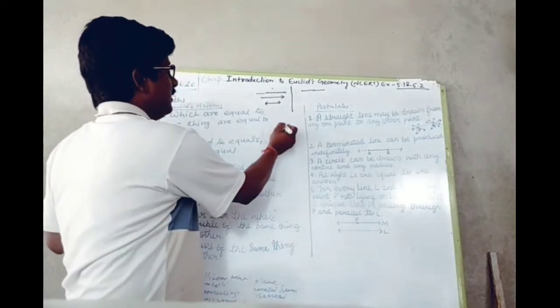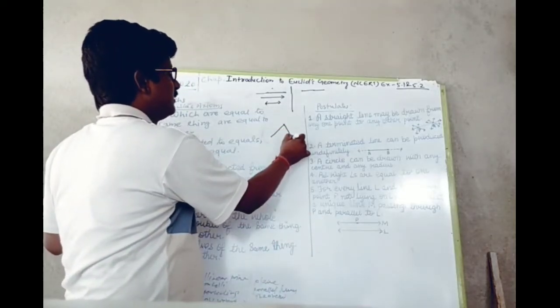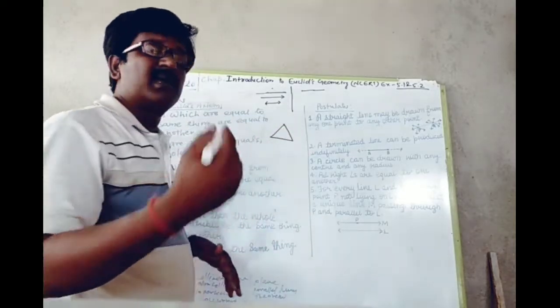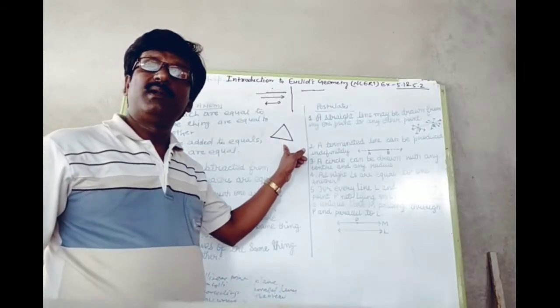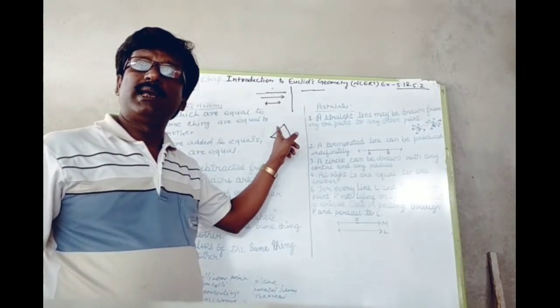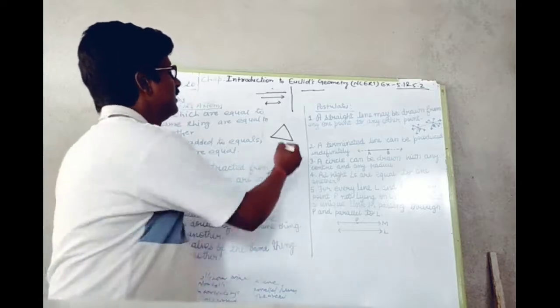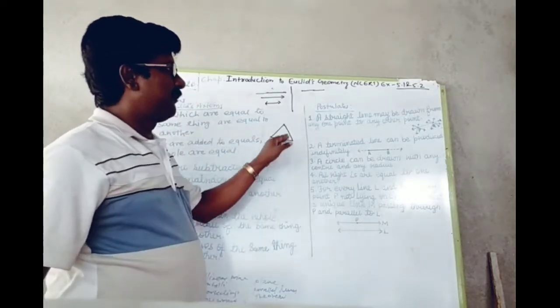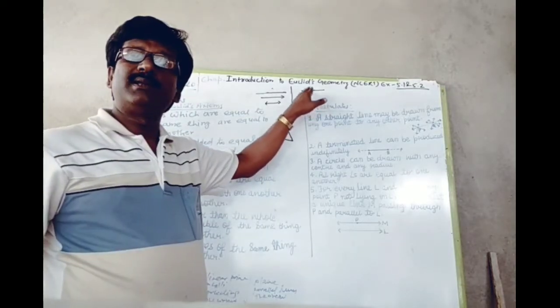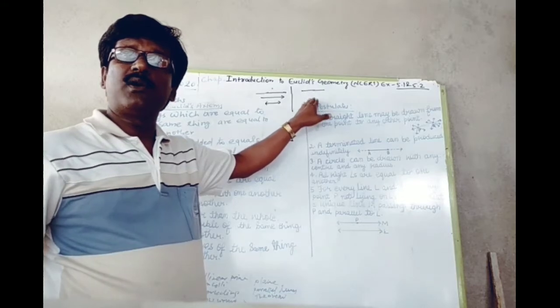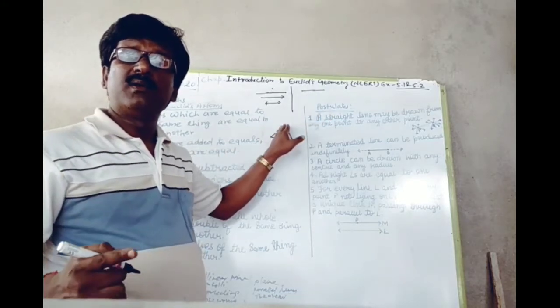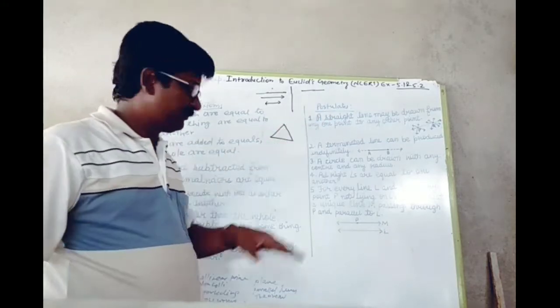And when the points are joined and we get more than one line segment, then the points are non-collinear. So these points 1, 2, 3 are the non-collinear points, and this is the collinear points. Why is this one collinear? Because here we have one straight line and there more than one straight line. Okay?